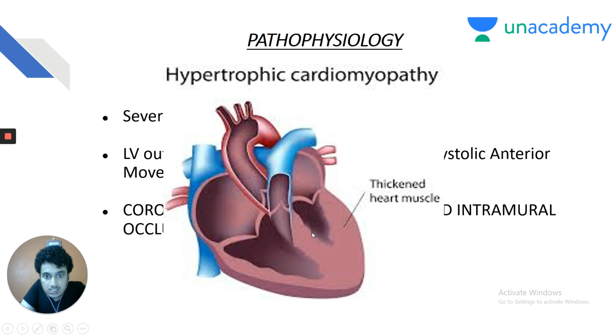In this, there is asymmetric septal hypertrophy with left ventricular wall hypertrophy leading to a cavity which is described as a banana-shaped cavity in pathology. So, banana-shaped cavity, left ventricular hypertrophy, and septal hypertrophy leading to occlusion of the lumen and causing diastolic failure of the heart.